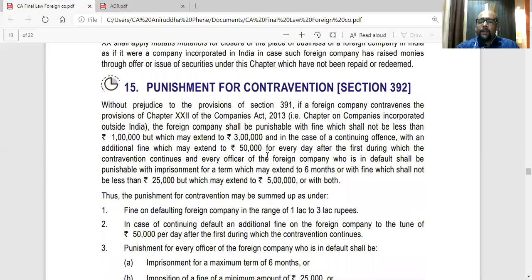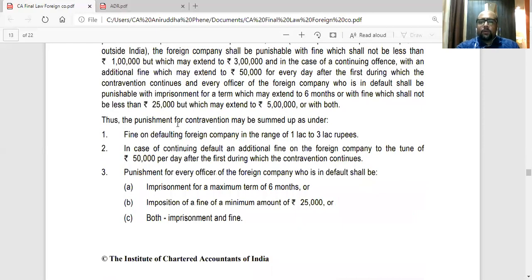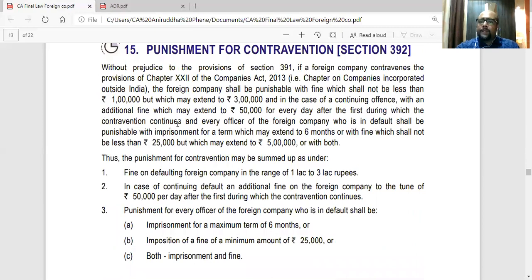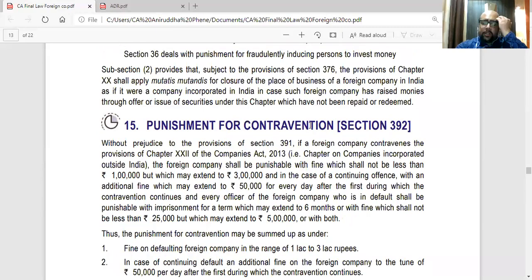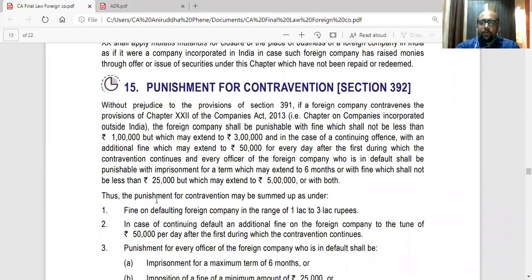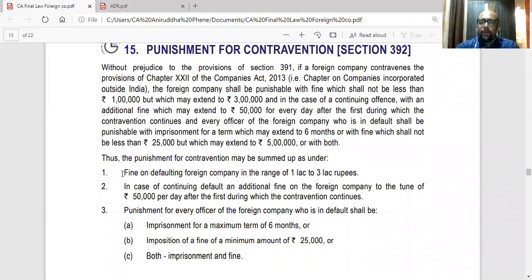Then this is a penalty provision. Now this they have summarized here. Basically, section 392 says that punishment for contravention. So if all the provisions given are not complied with by a foreign company, then the company will be liable to pay fine. Also, the officers of the company will be liable to imprisonment or fine or both. So punishment for contravention is listed in these 3 points.